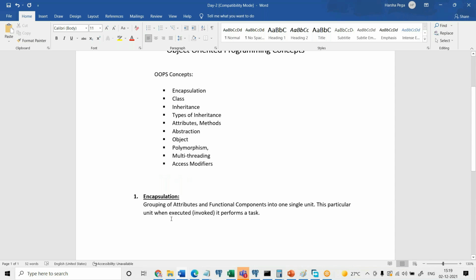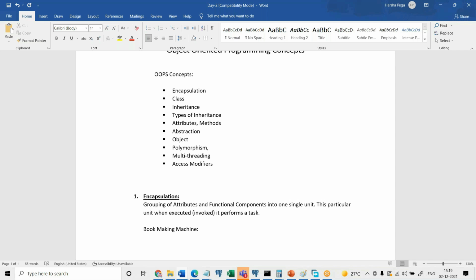Encapsulation means grouping of attributes and functional components into one single unit. So this particular unit, when invoked or executed, is going to perform a certain task. Let's take an example. I already told you during the Pega classes, but let me tell you once again. Take the example of a bookmaking machine. Everyone can easily imagine how a bookmaking machine is going to be.